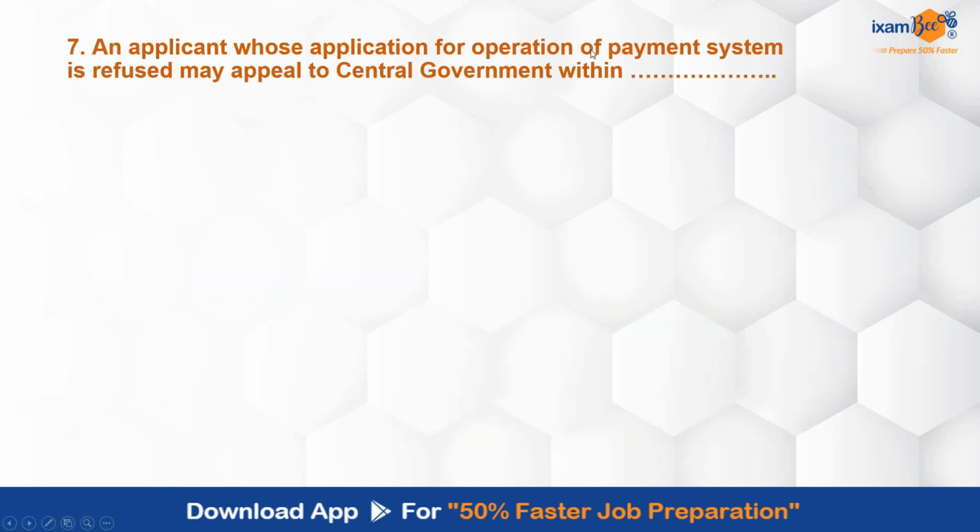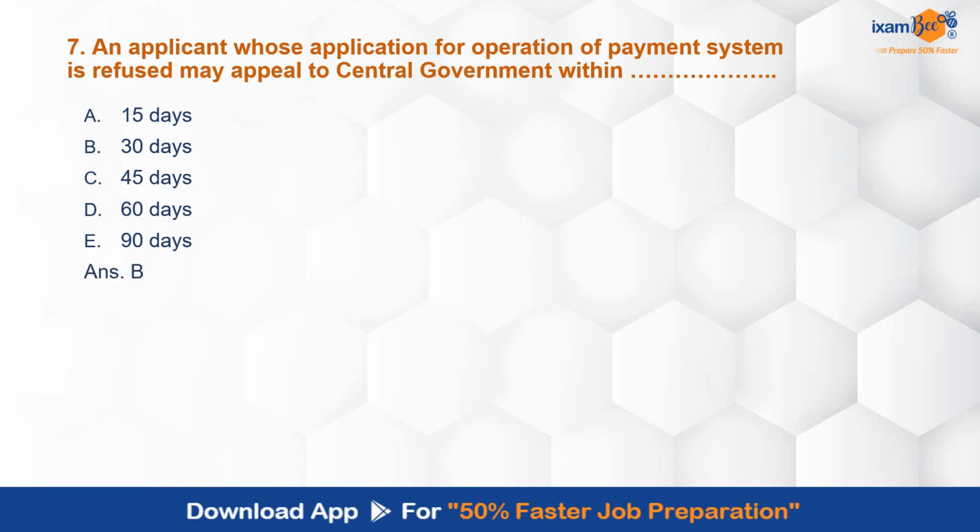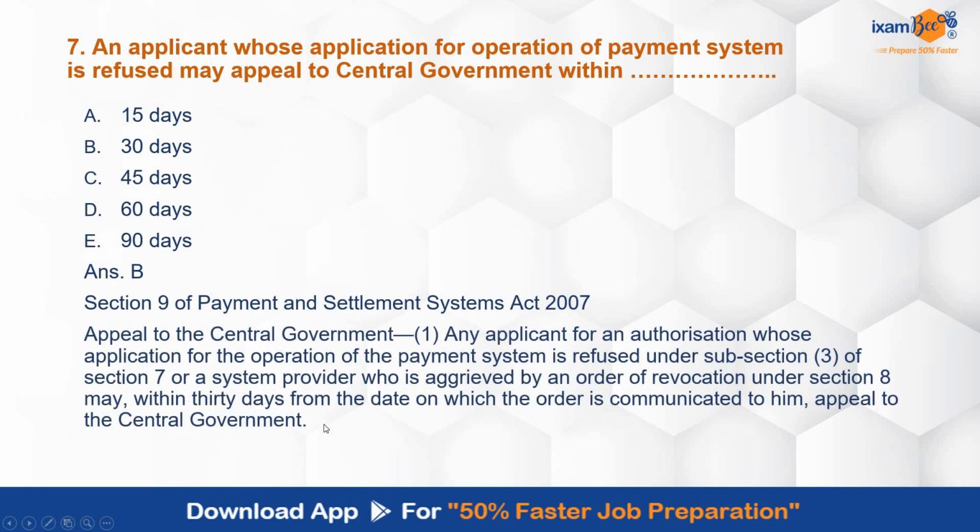An applicant whose application for operation of payment system is refused may appeal to the central government within dash number of days: 15 days, 30 days, 45 days, 60 days, 90 days. So the appeal to central government lies, this also should be clear to you. Number of days within which it will go is 30 days. Section 9 covers this point, appeal to the central government. अब यहाँ पे आपको number of days पूछा था, they may also ask you that appeal lies to whom.